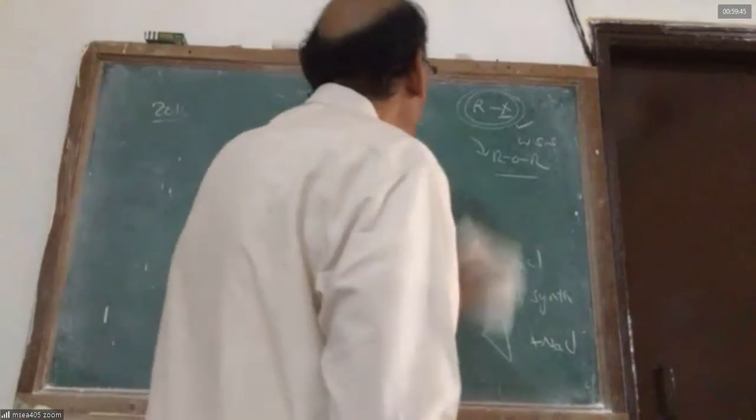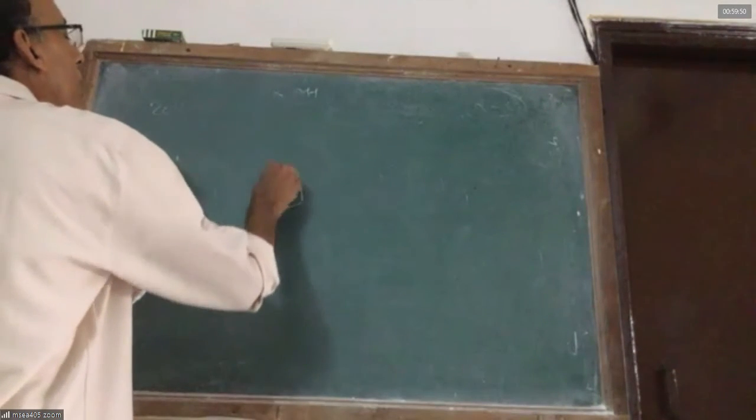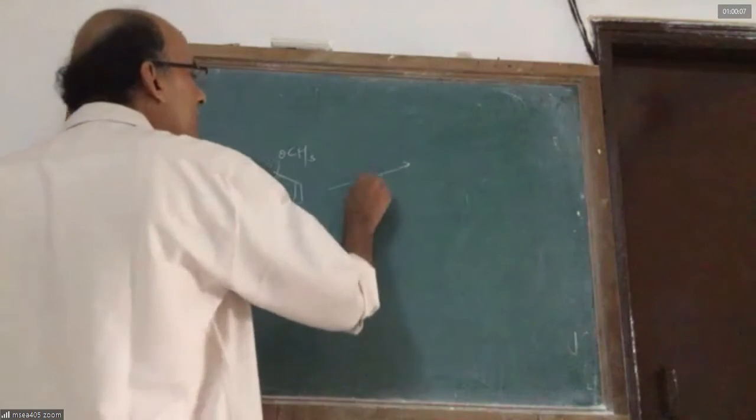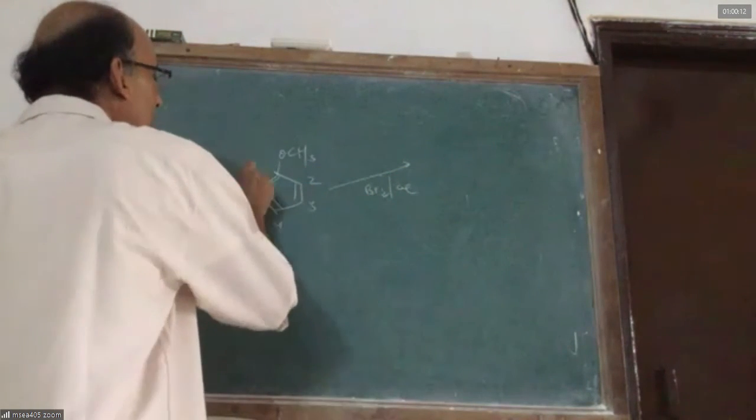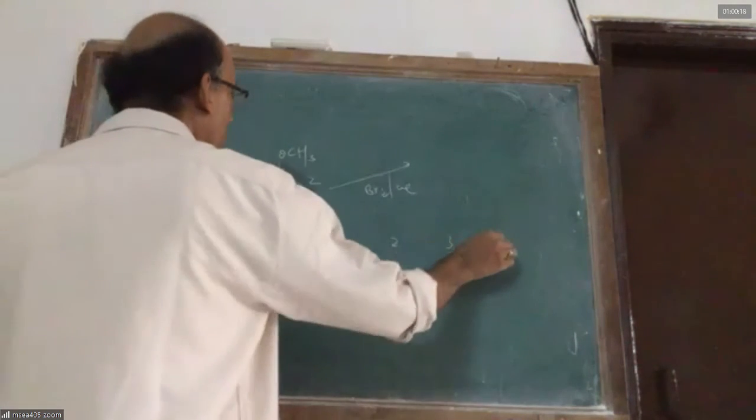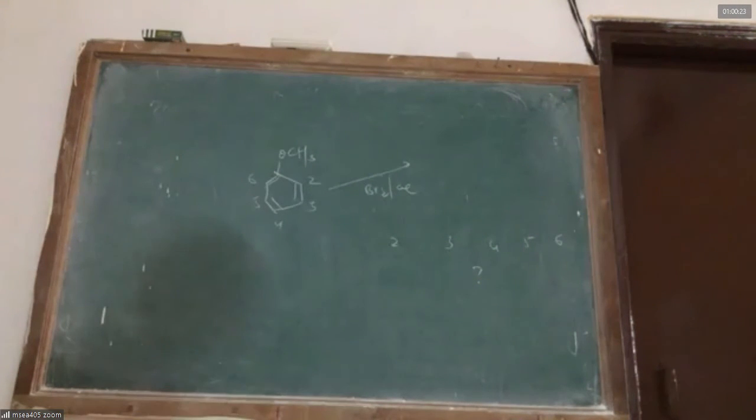For example, I want to look at this compound. This compound is called what, sir? Anisole or methoxybenzene. It is an aromatic ether. Can we see it, sir? Yes, sir. If the anisole is reacting with bromine in aqueous solution, positions 2, 3, 4, 5, 6, in which position is bromine likely to attack? Can you tell me, sir?